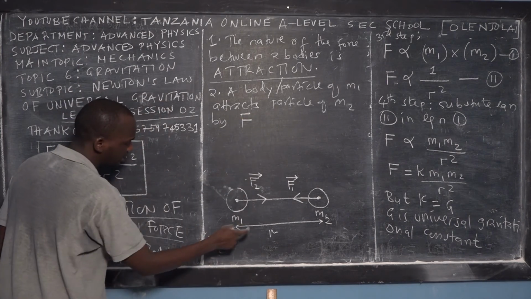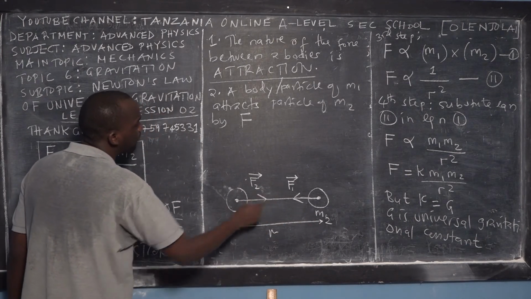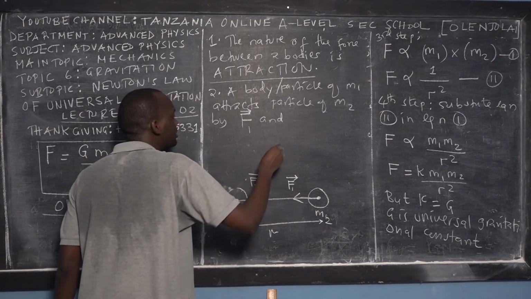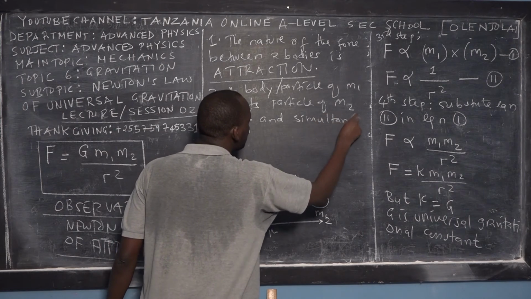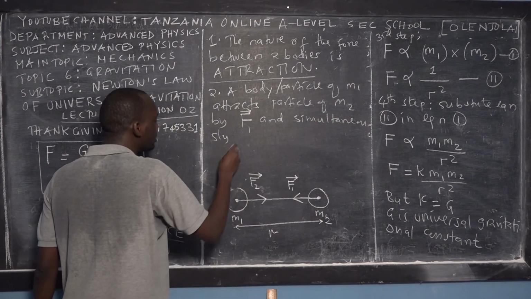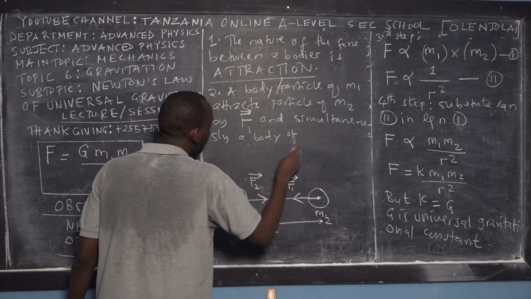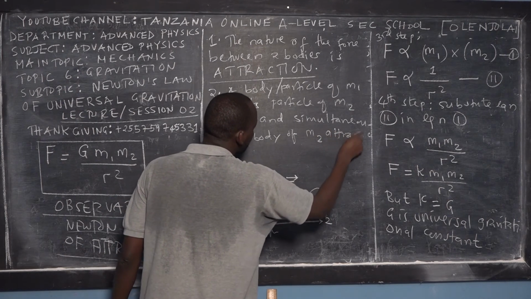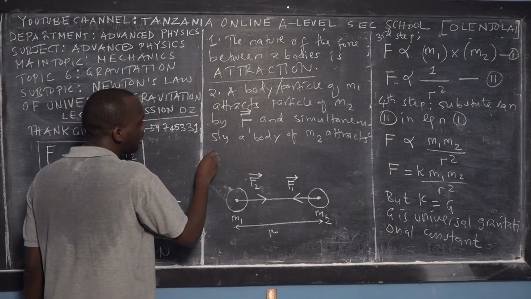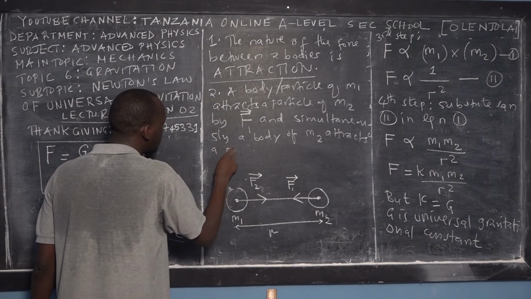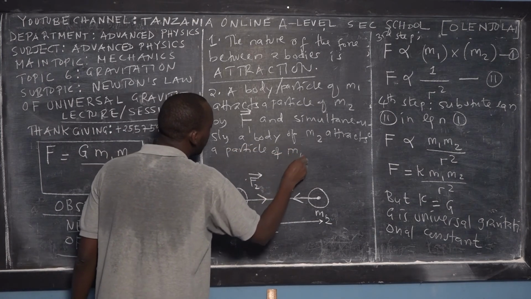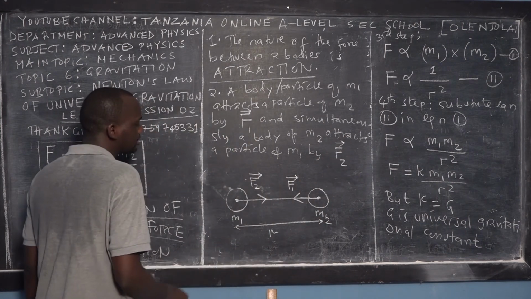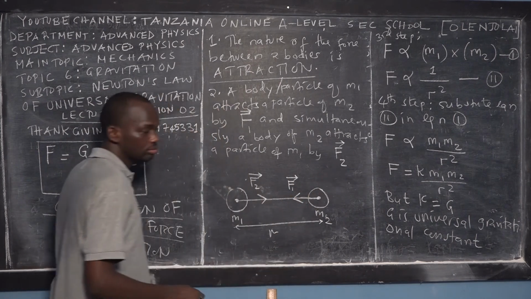Particle 1 attracts the second particle by the force labeled F1, and simultaneously a body of mass 2 attracts the particle of mass 1 by the force labeled in this figure as F2.